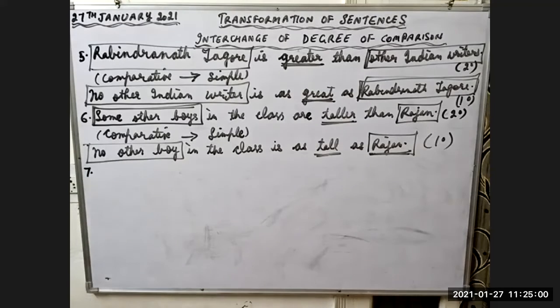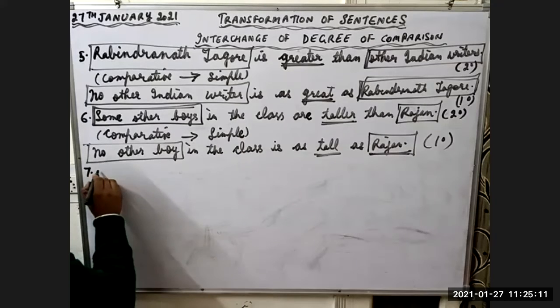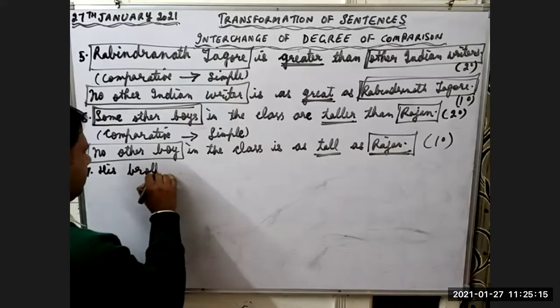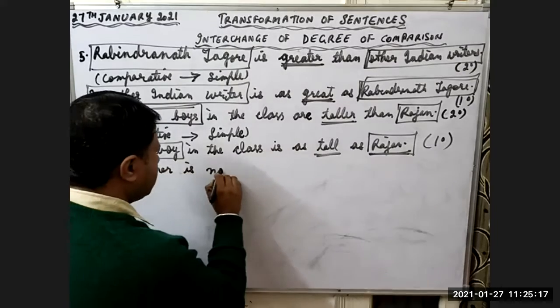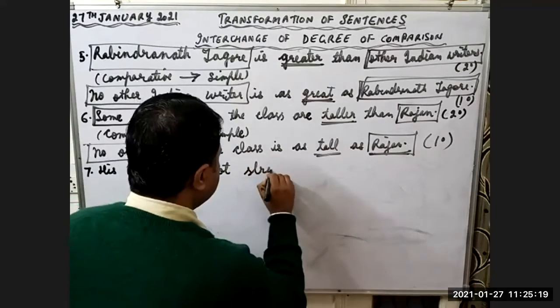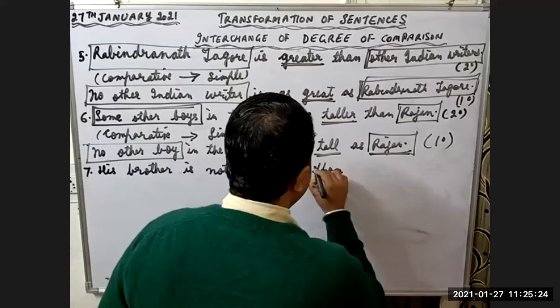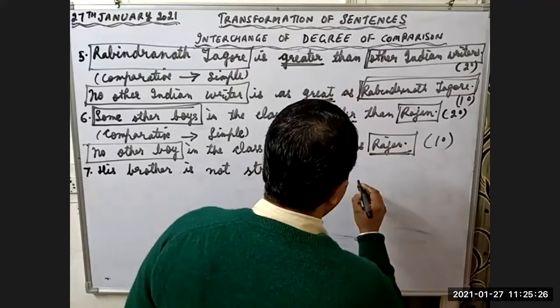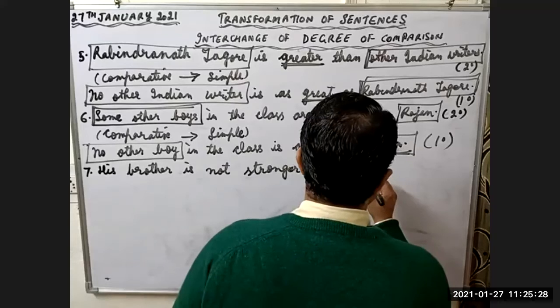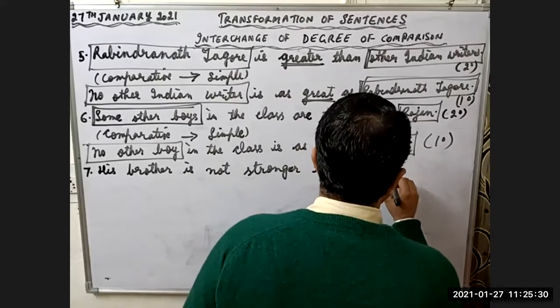Now, comparative to superlative. His brother is not stronger than Ramesh.